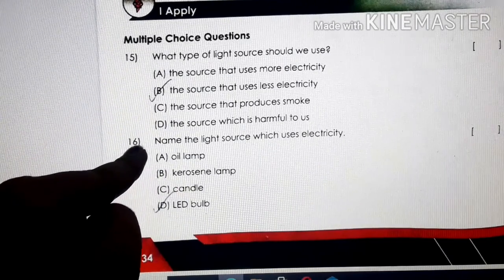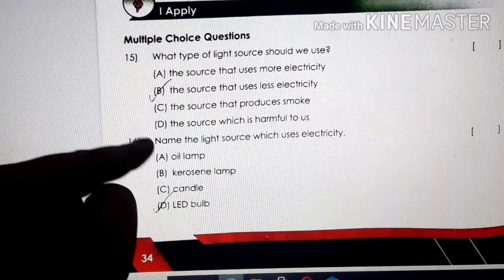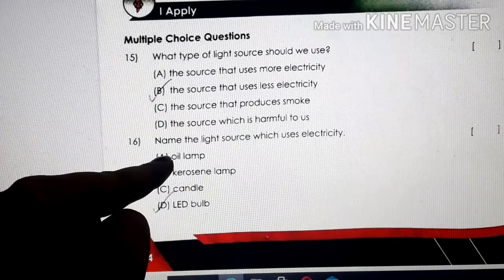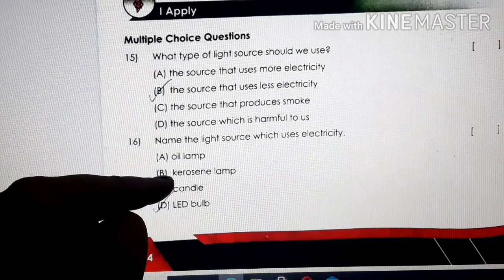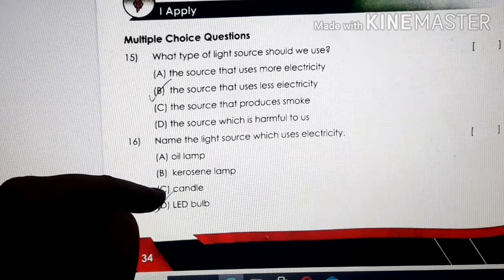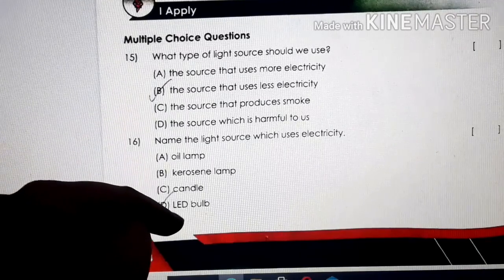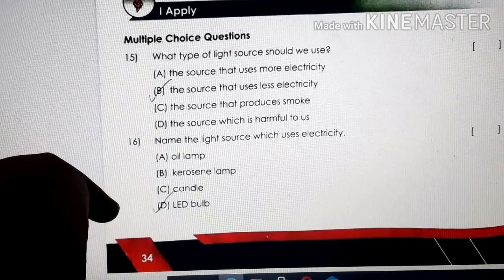Then number 16. Name the light source which uses electricity. Among these, children, does oil lamp require electricity? No. Does kerosene lamp require electricity? No. Does candle require electricity, children? No. LED bulb requires electricity. So the correct option is option D.